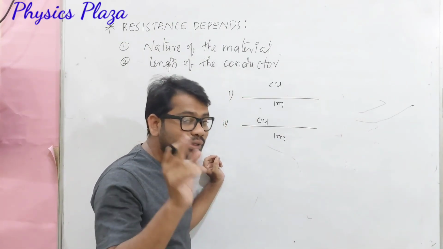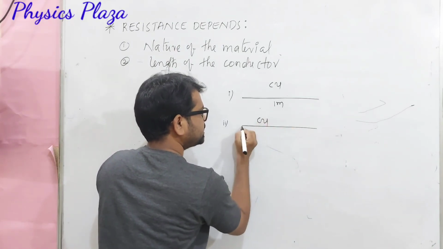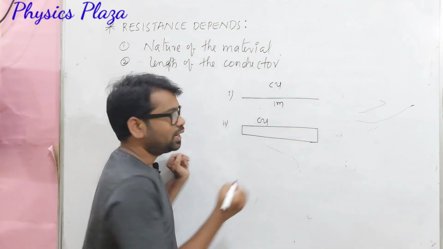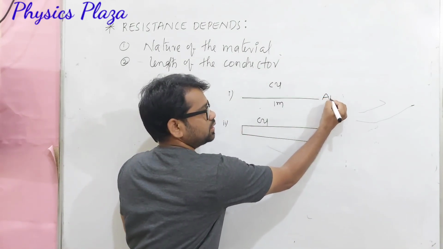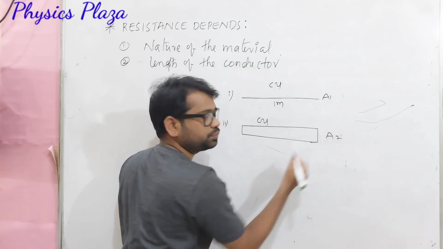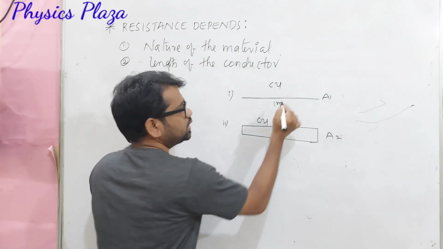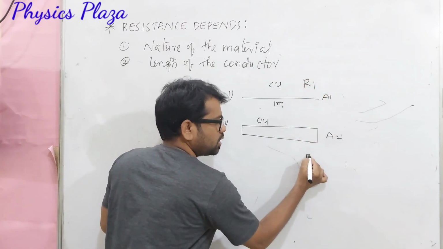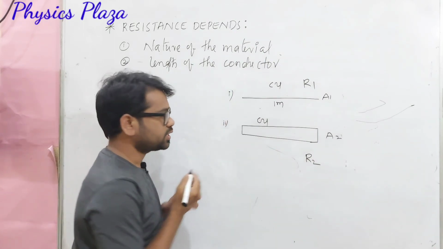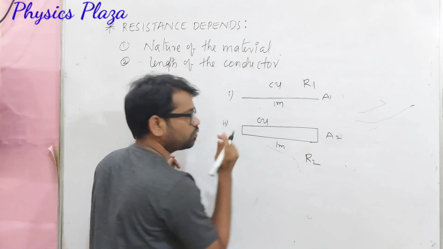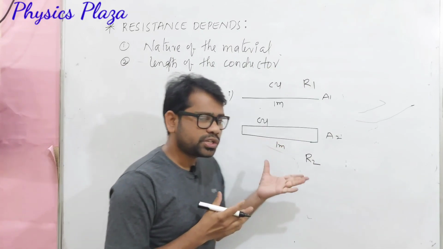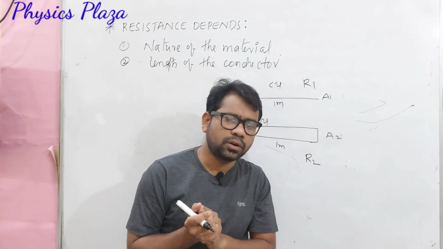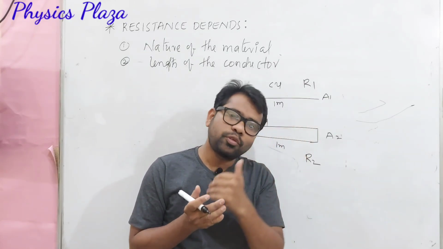The lengths are the same, but the difference is the area of cross section. They have different areas of cross section. Let us say the area of cross section of this one is A1 and of this one is A2. Children, try to understand. This copper wire offers R1 resistance and the second copper wire offers R2 resistance, and its length is also 1 meter only. When the same potential difference is created across the two ends of the conductor, definitely there will be flow of current.